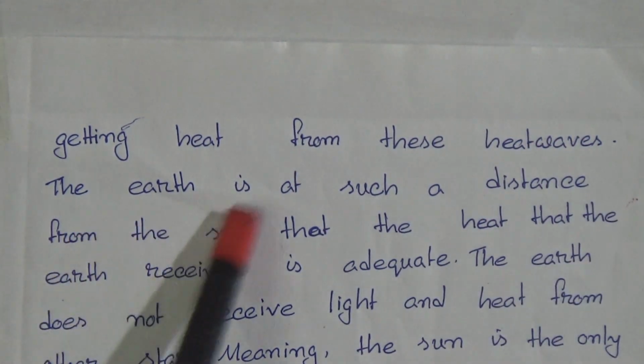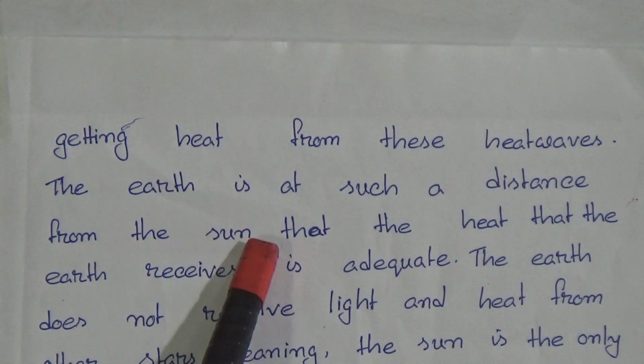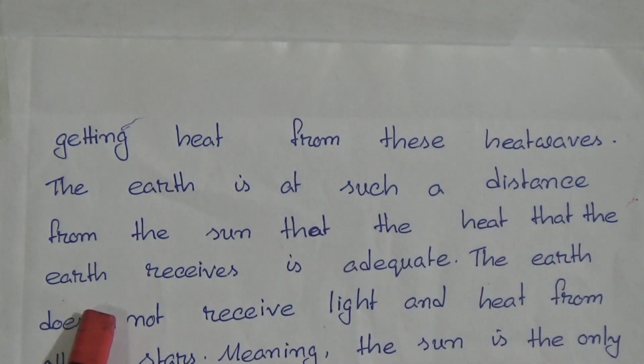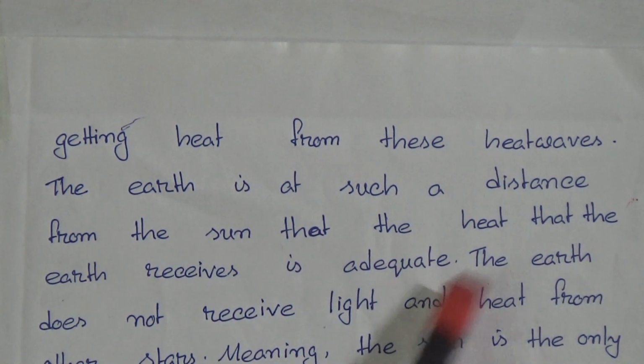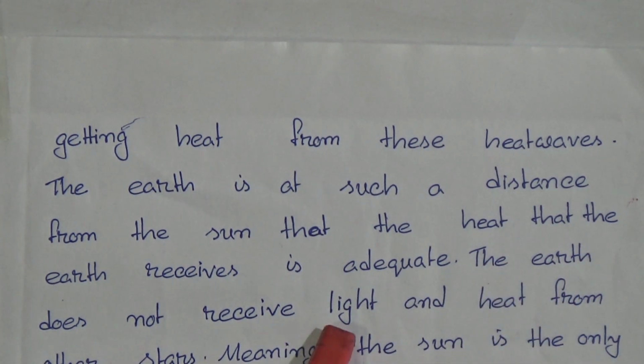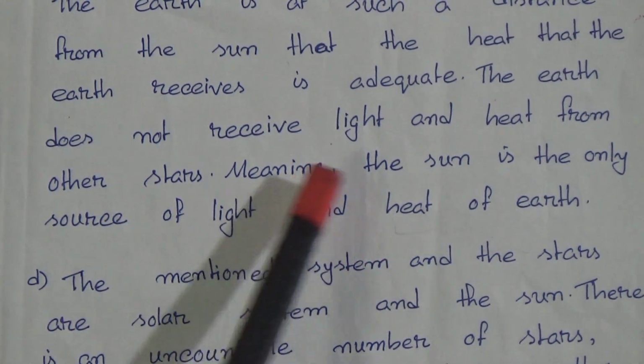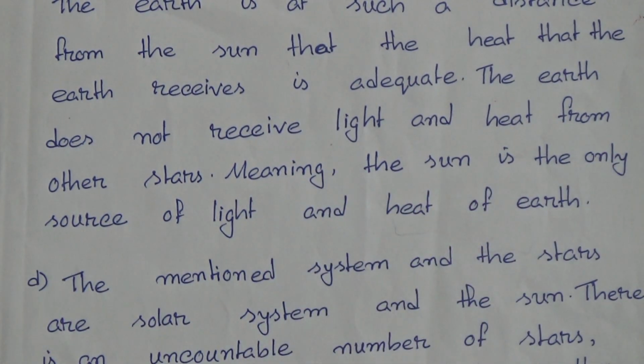The earth is at such a distance from the sun that the heat that the earth receives is adequate. The earth does not receive light and heat from other stars, meaning the sun is the only source of light and heat in the earth.